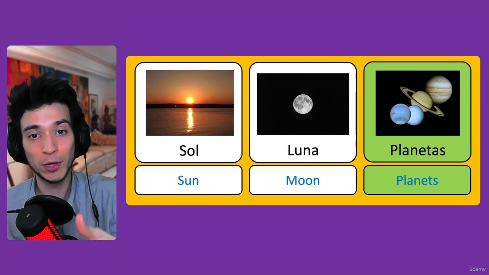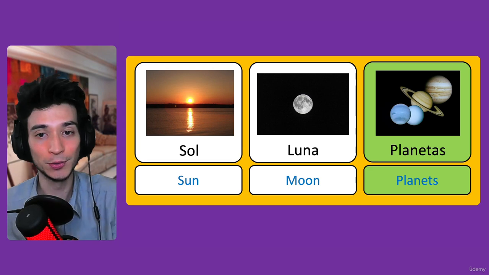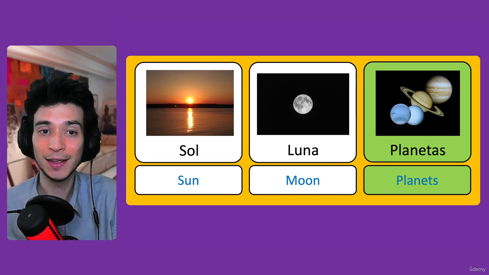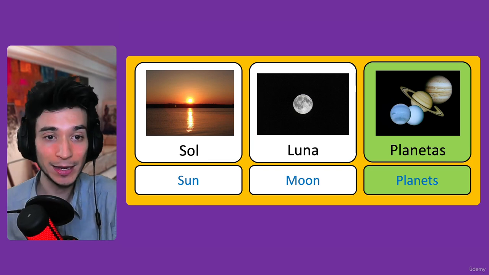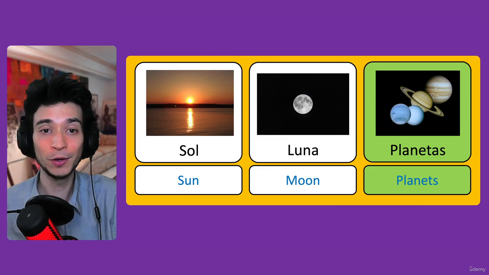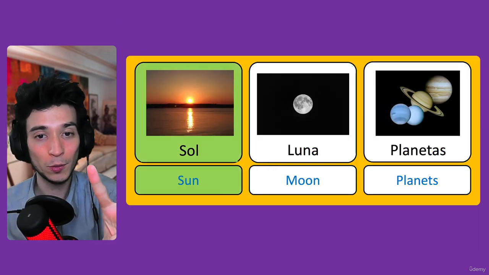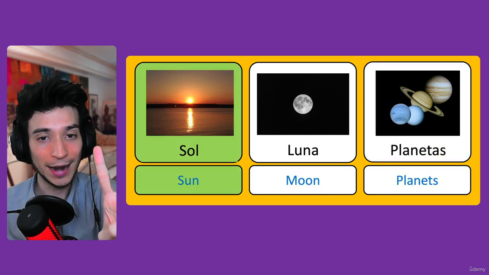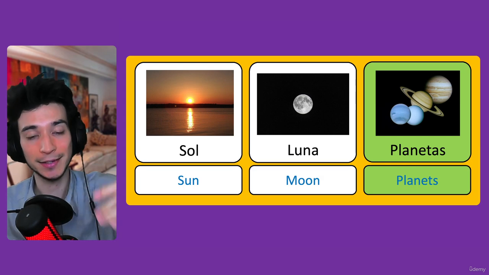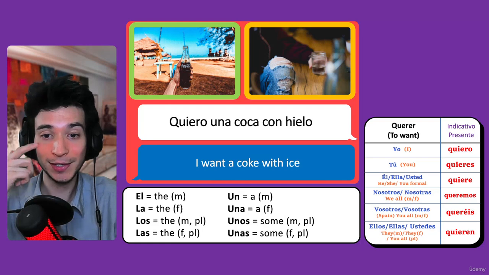And luna also ends with an A, but luna is feminine. La luna, the moon. So this is one thing to keep in mind. El planeta, los planetas, the planets. Planeta ends in A, but it's an exception to the rule, which is basically masculine. Okay, one more time. Sol, sun. El sol. La luna. El planeta, or los planetas for plural. Okay, let's try some examples.